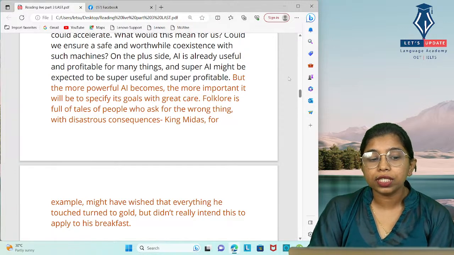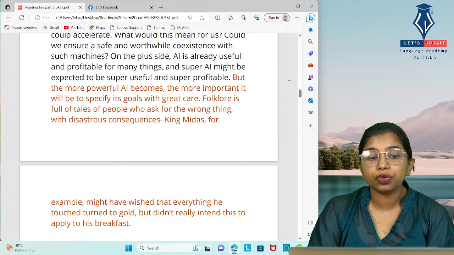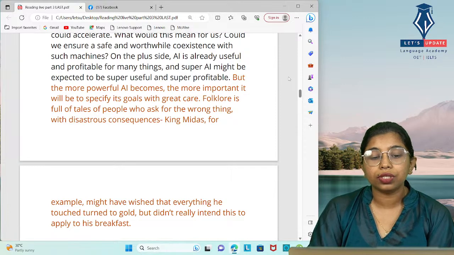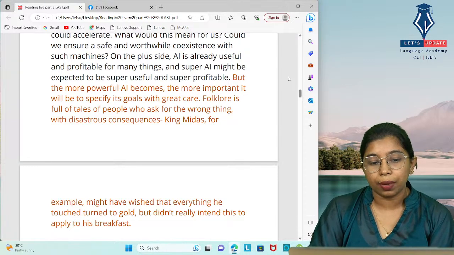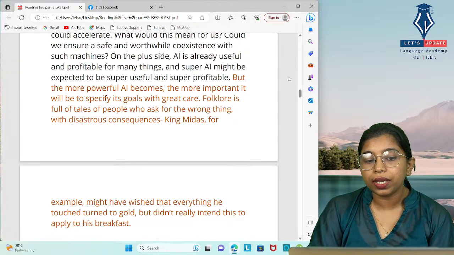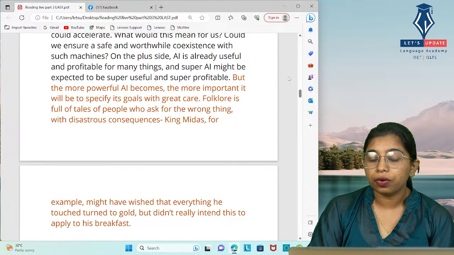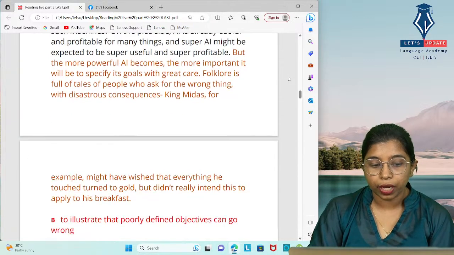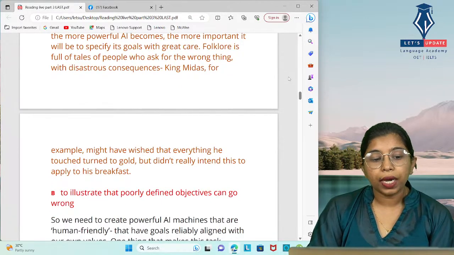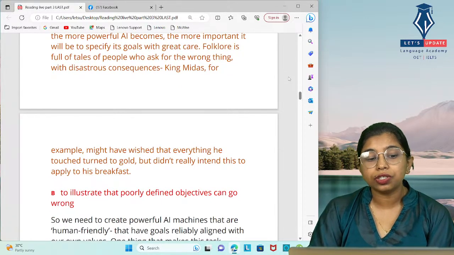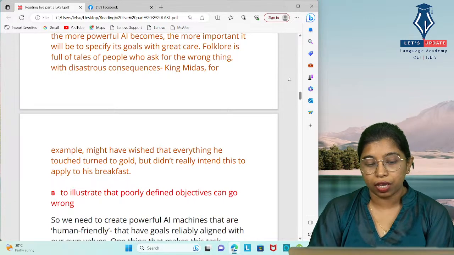Folklore is full of tales of people who ask for the wrong thing with disastrous consequences. King Midas, for example. It is an example given for how required it is to specify the goals when we develop new things. He might have wished that everything he touched turned to gold, but didn't really intend this to apply to his breakfast.